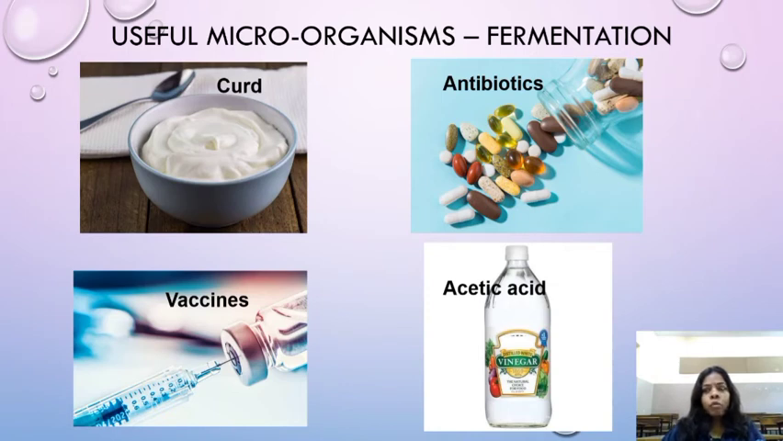Now children, one more very good use of microorganisms. Very nice usage of microorganisms. Fermentation process. Now what is this fermentation process? Now children, the microbes present in the curd help in making the curd more healthy. Microbes are also used in preparing vaccinations. Microbes are also used in making antibiotics and vitamins. Microbes are used in making fruit juices, acetic acid, and many more things.